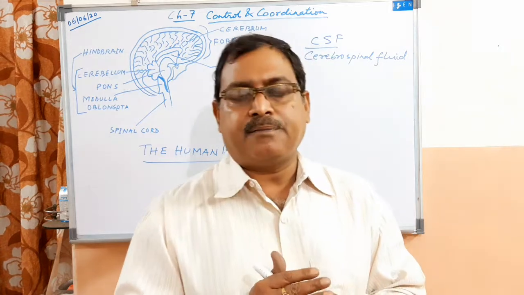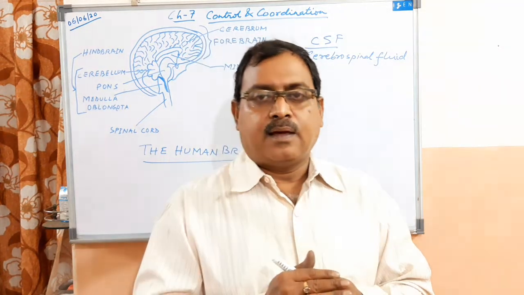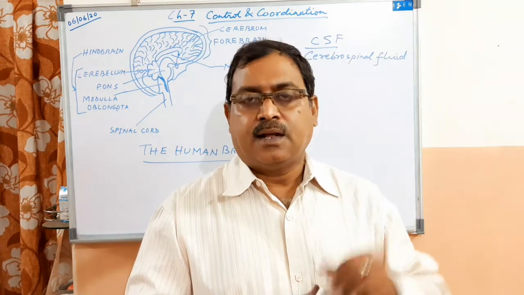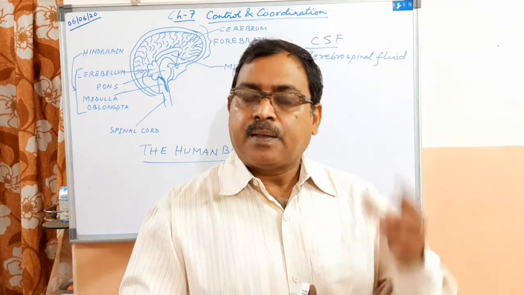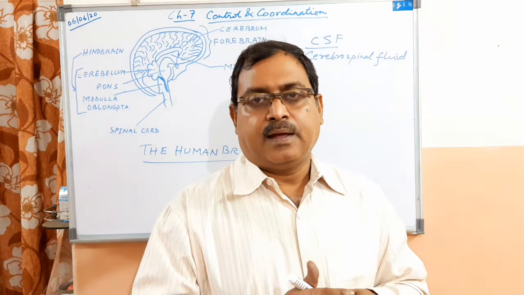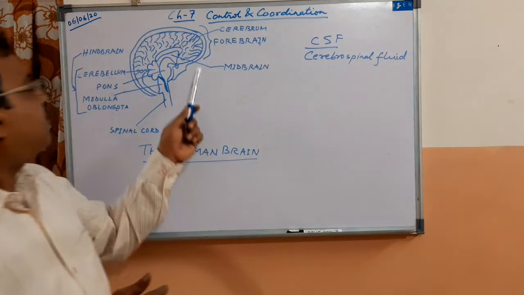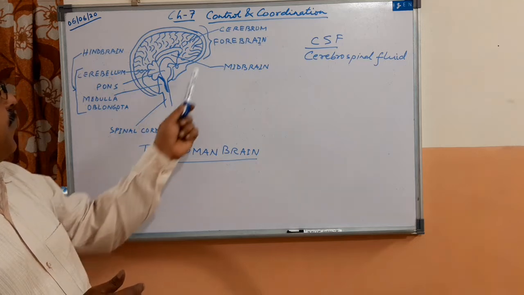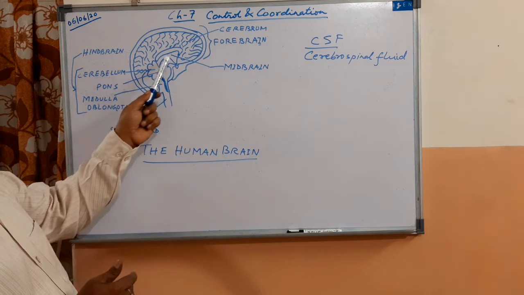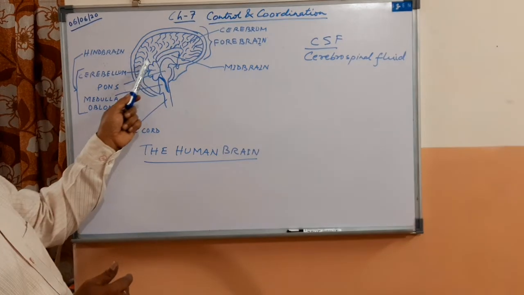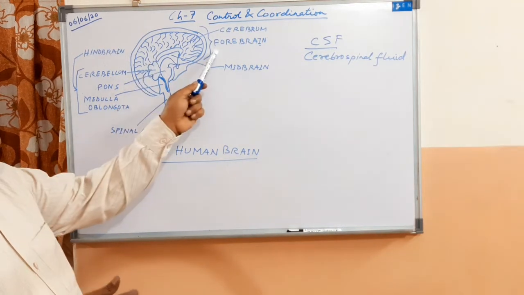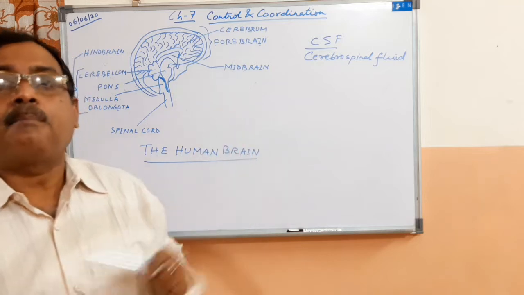Now the human brain is divided into three parts: the forebrain, the midbrain and the hindbrain. Now here I have drawn the structure of the human brain. This part is the forebrain. Then here is the midbrain and this portion is the hindbrain. The forebrain consists of the cerebrum.